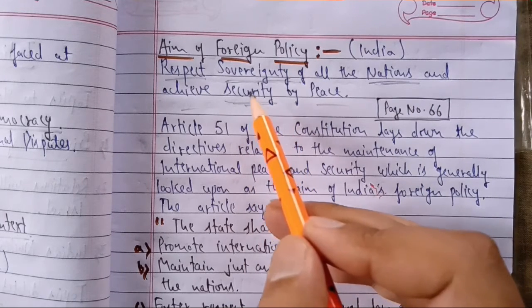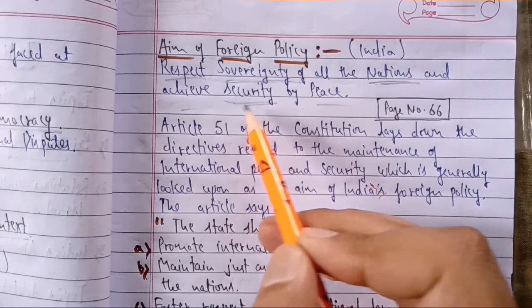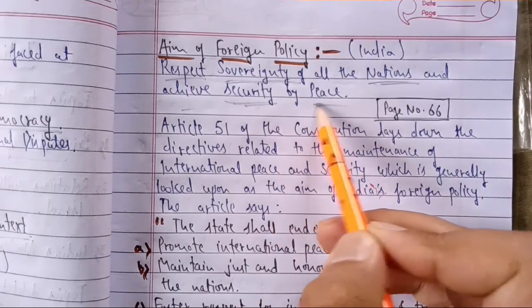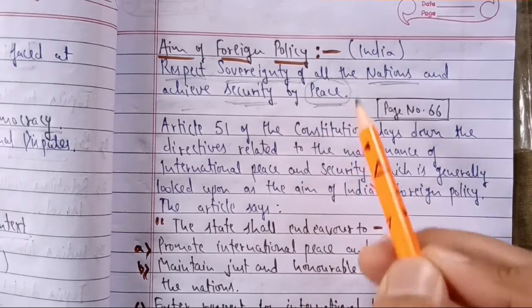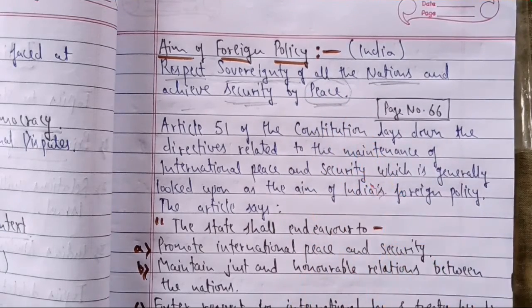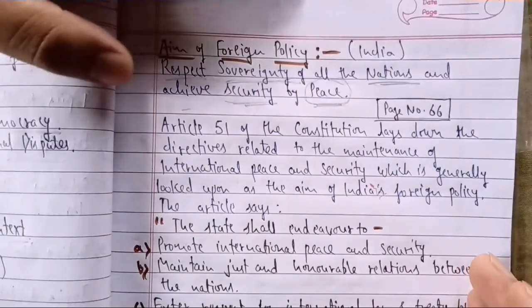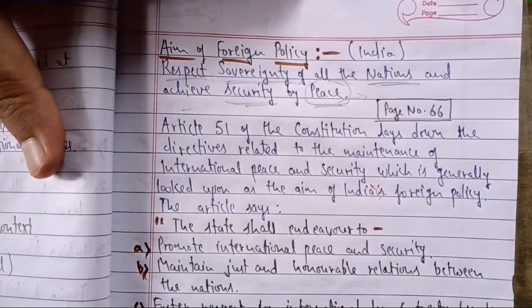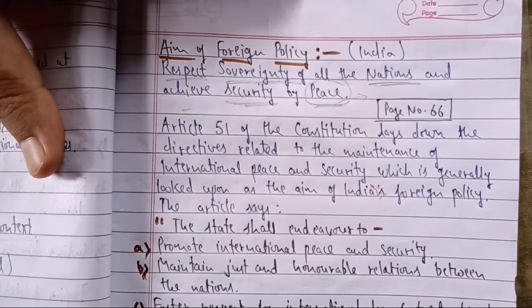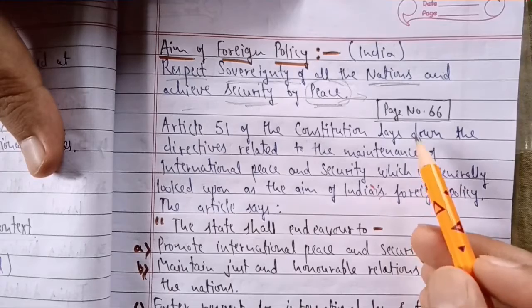But this security, the meaning of security, I told you, is when our nation is free from any threat. So we have to achieve the security, but by the means of peace. So this was a very important word. This word reflected the Indian foreign policy, where India always looked to maintain peace within the countries or between the countries. Even India tried to maintain peace and reduce conflicts and disputes between the two superpowers, that is the US and USSR, during the Cold War, as it was a founding member of the non-aligned movement.